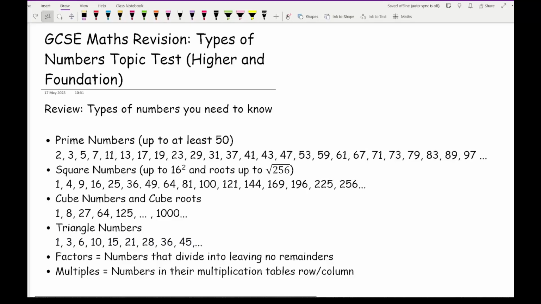I'll also go through all the types of numbers and explain to you what it is you need to revise for this topic. Now before we get started working through some past exam questions, all related to recognising the types of numbers, let's just have a quick overview of what it is you need to revise and know.